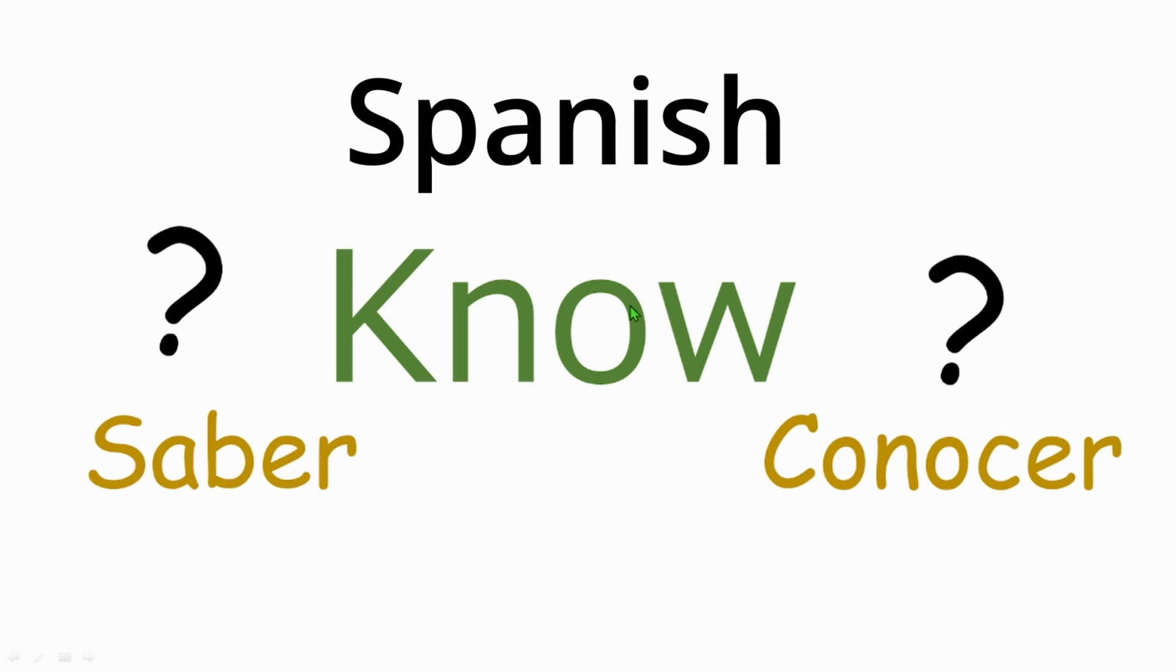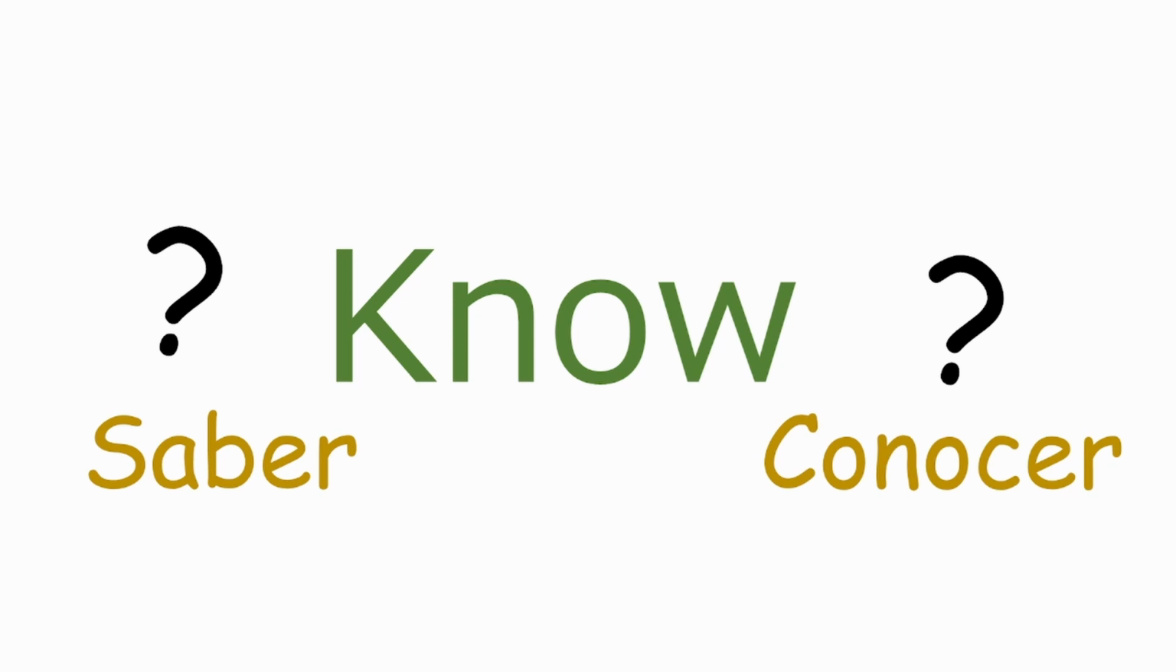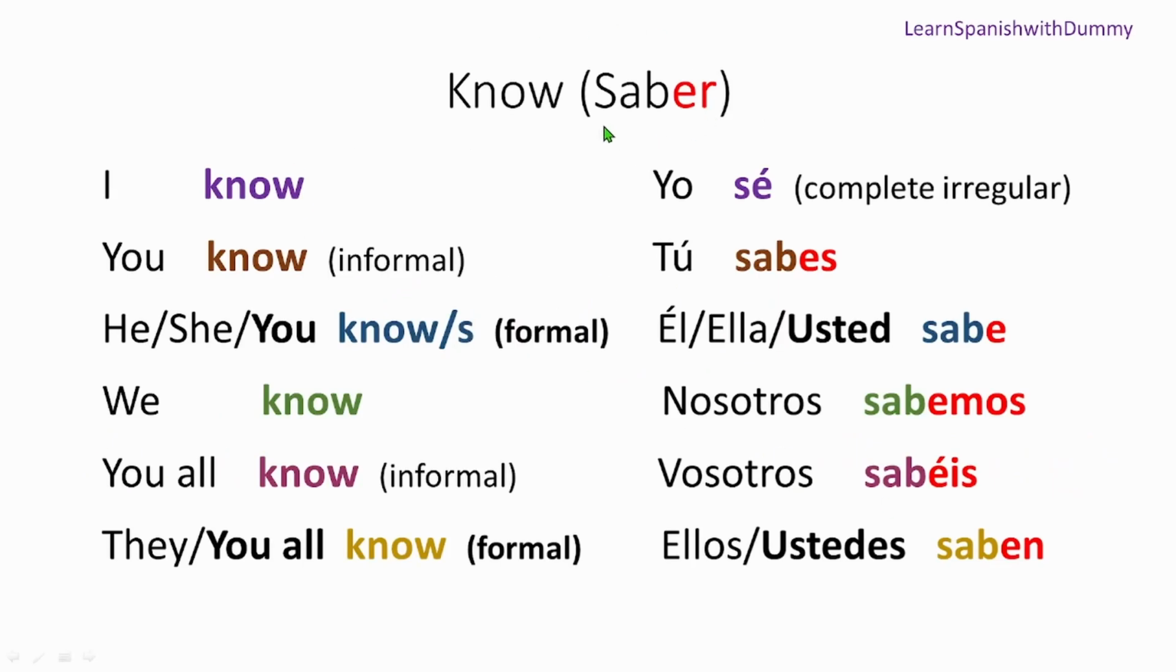So today we're going to learn about the verb "to know", and in Spanish we have two: one is saber and one is conocer. Okay, so we're going to see how we use them. Alright, let's go ahead. First we're going to learn about saber.